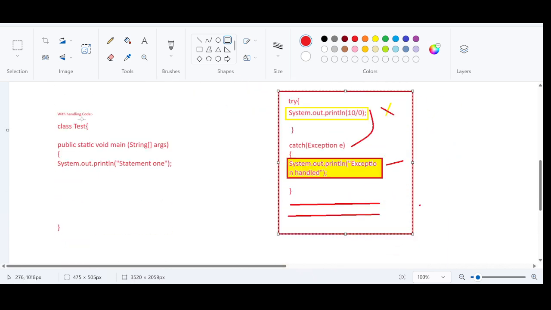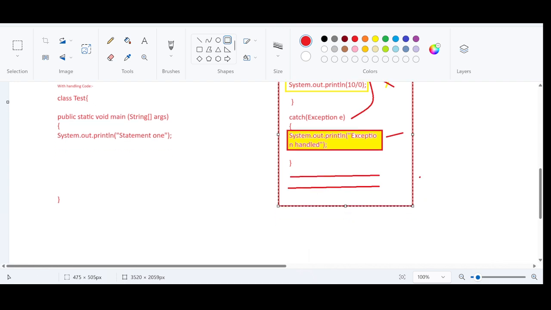To do that, we need to ensure that the code that is going to generate an exception is covered with the try block, so that if the exception is generated, the control will go to the catch block and the exception can be handled easily, and there will be no problem for the execution of the remaining statements.